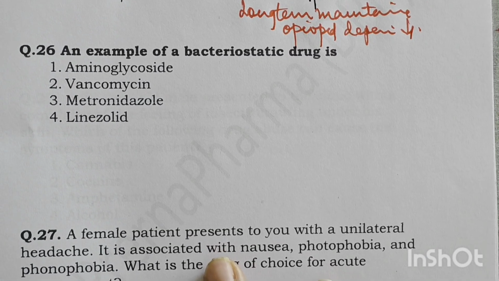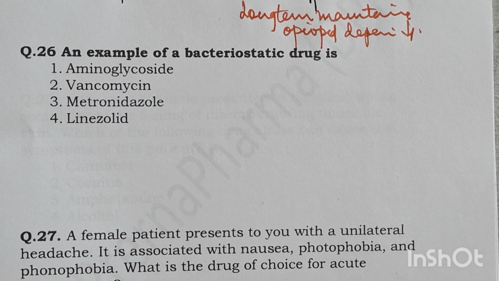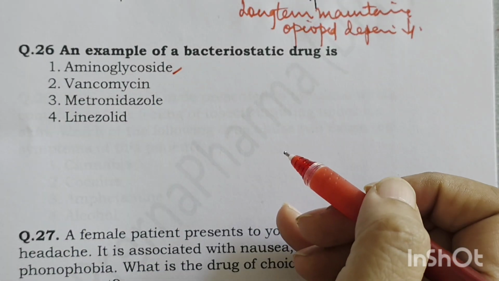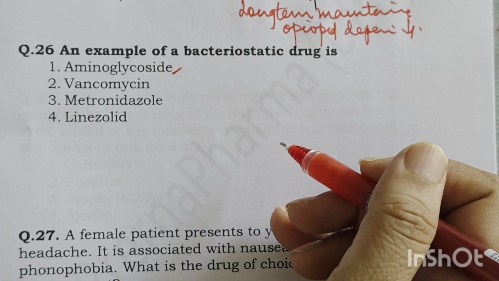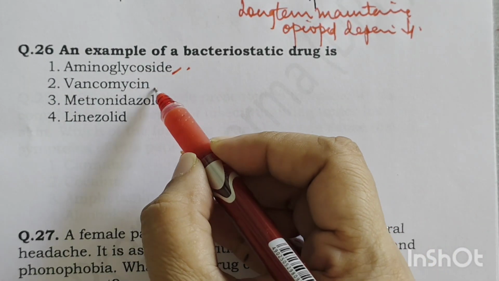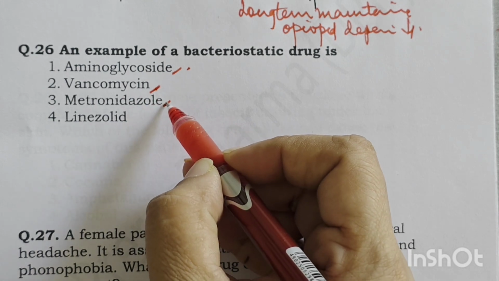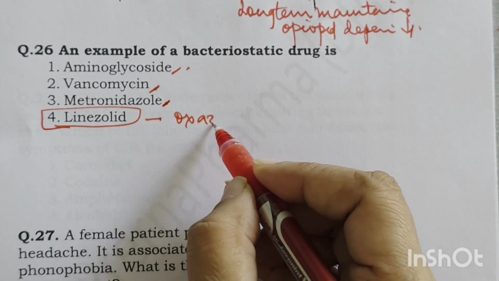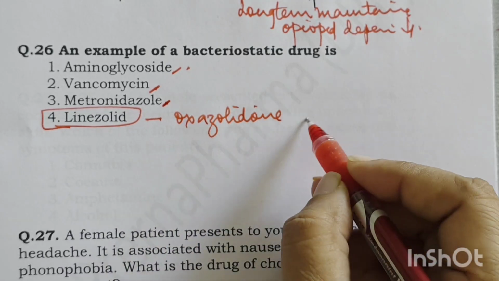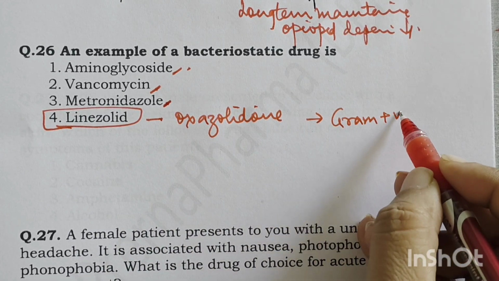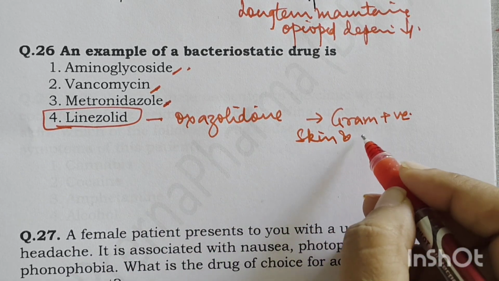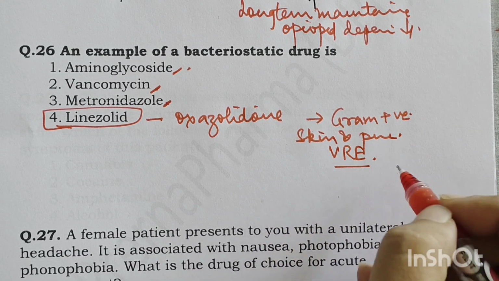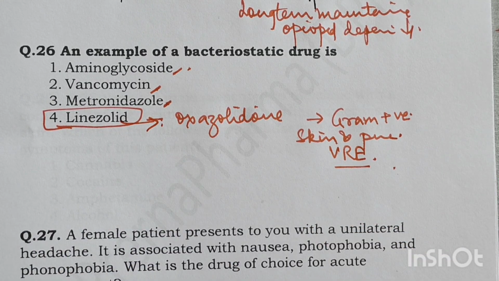An example of a bacteriostatic drug is aminoglycoside, vancomycin, metronidazole and linezolid. Now, aminoglycoside is a drug which usually acts on gram-negative organisms and anaerobes, and it is bactericidal. Vancomycin is bactericidal. Metronidazole is bactericidal. The drug which is bacteriostatic is linezolid. Linezolid is an oxazolidinone antimicrobial drug, indicated in gram-positive infections, skin infections, pneumonitis, and vancomycin-resistant enterococcal infections, but it is bacteriostatic.